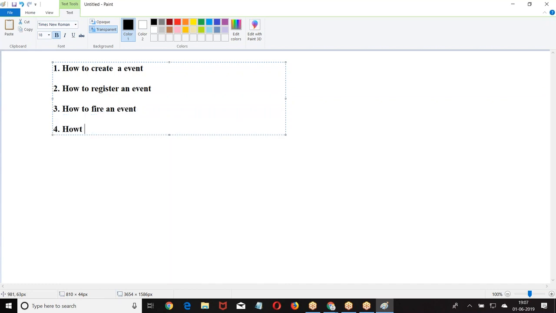How to pass data in the event. Then how to handle the event. How to read the data from the event.